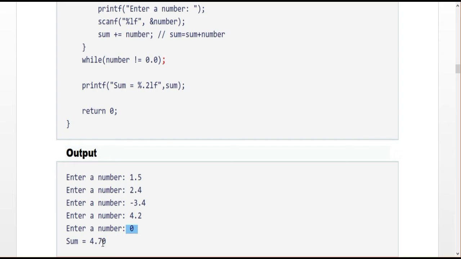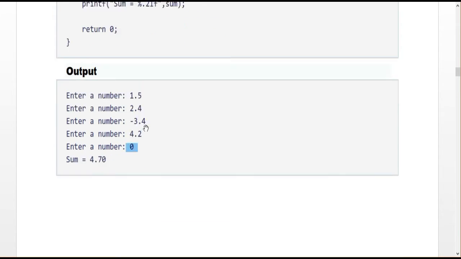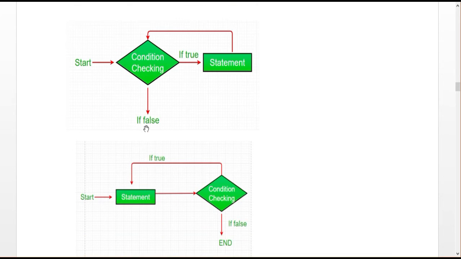So this is a do while statement execution. Okay, and here again the difference. What is the main difference between while and do while? Here the diagrammatic representation starts. In the while statement, it initially checks the condition. After that it goes to the statement.